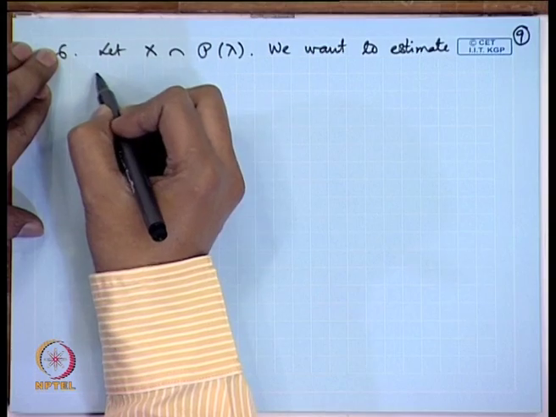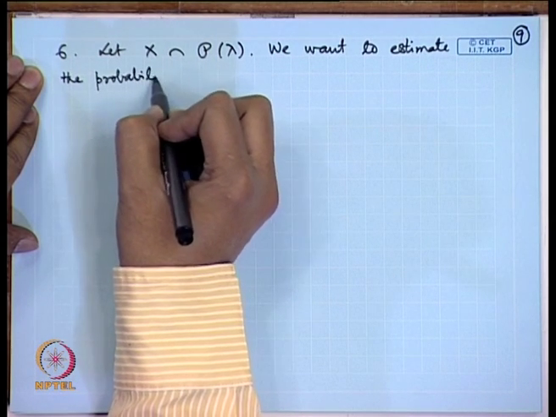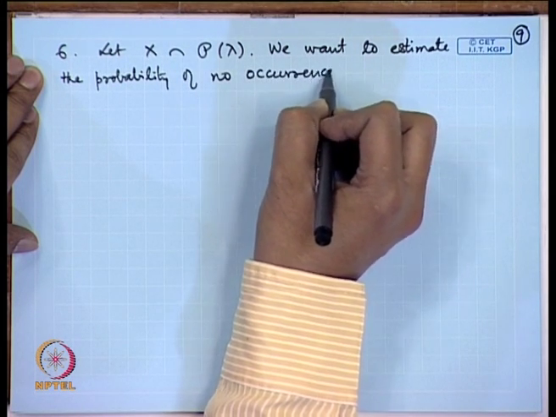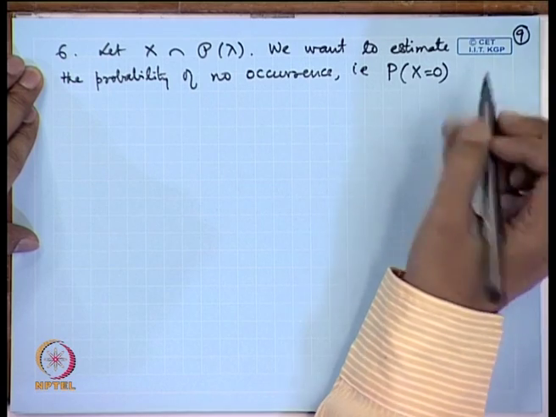Accordingly, they can distribute the service personnel in such a way that when there is a slack period, that is, they can estimate that for this much period there will be no arrivals or no customers or no persons in the queue, then the person who is supposed to do the duty there can be posted elsewhere, or that slot may be kept free also. So, we need to estimate the occurrence of 0, or the probability of no occurrence, that is, probability X is equal to 0. So, we want to estimate this.